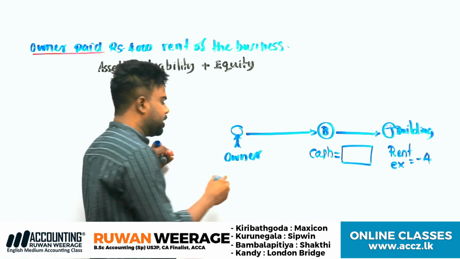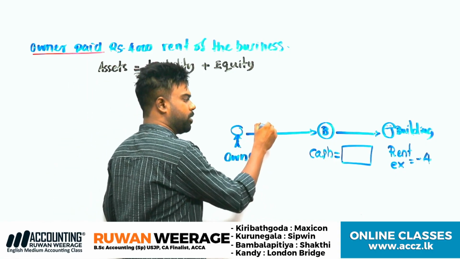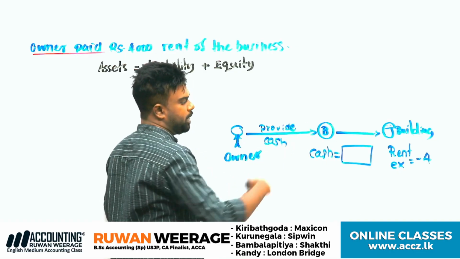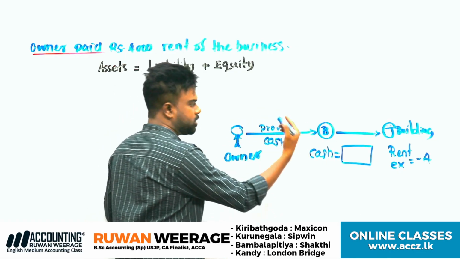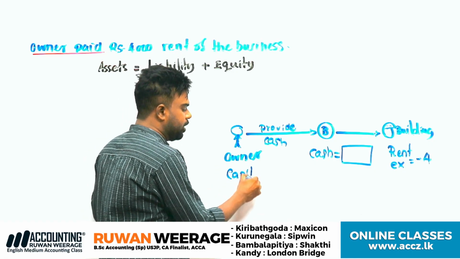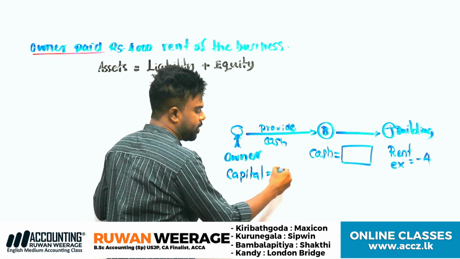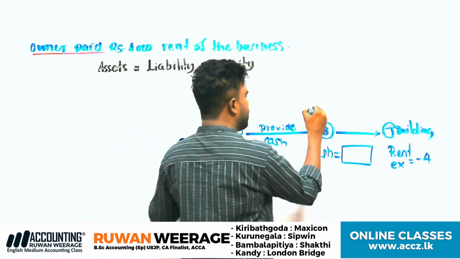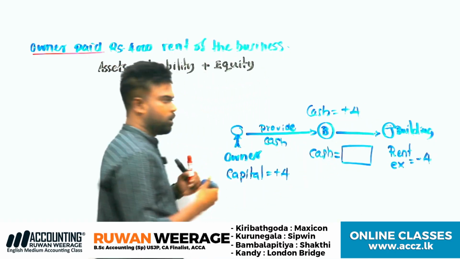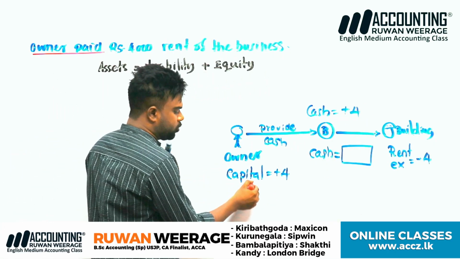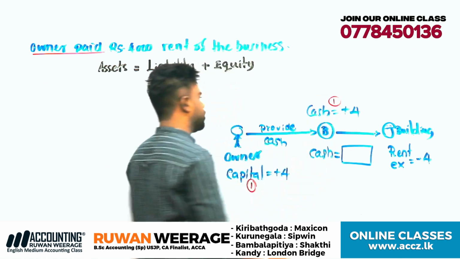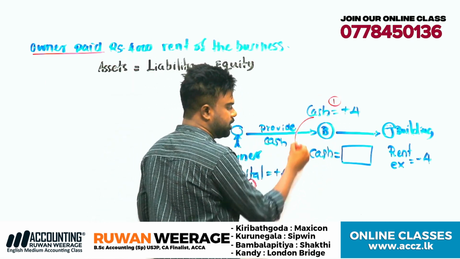Therefore, now the owner provides cash to the business to pay this building rent. When the owner provides cash to the business, what happens to the owner's ownership? We call it capital. The owner's capital balance, his ownership, increased by 4,000, and the cash asset increased by 4,000. So there are two transactions: capital balance increases and cash asset also increases. Now they have cash to pay this rent.